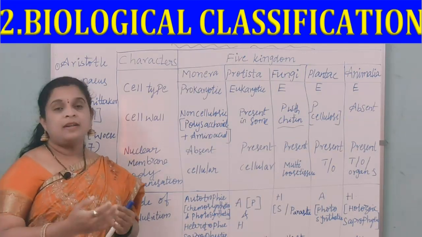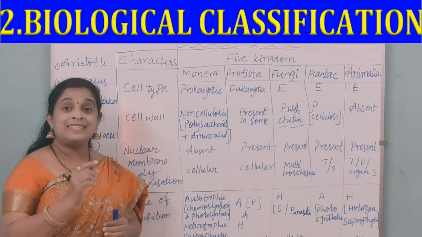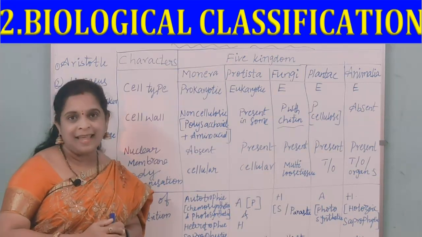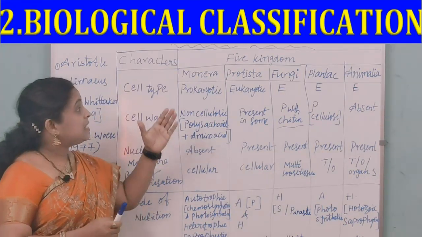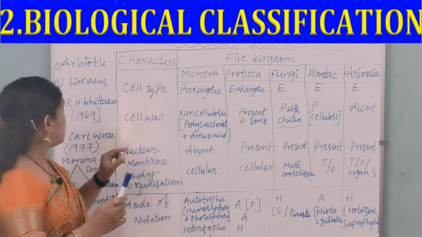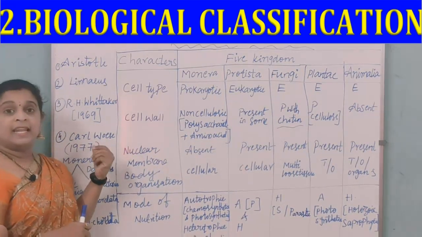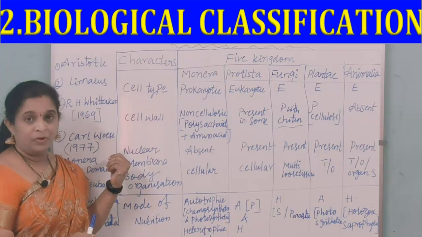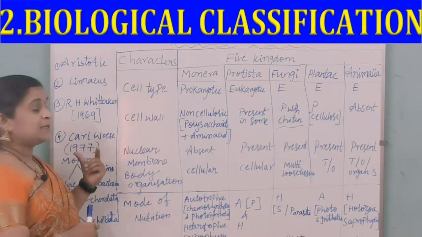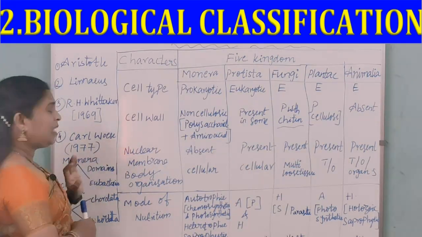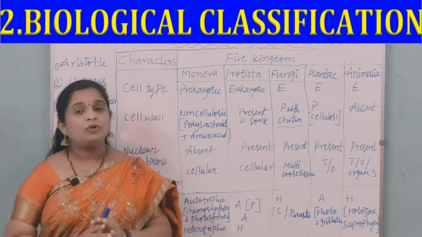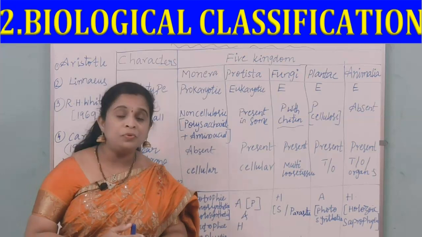But in higher classes, you are going to know that the 6 kingdom classification is there, right? I will give you just a few points. That 6 kingdom classification was done by Carl Woese in 1977. Carl Woese proposed a classification of 6 kingdoms in 1977, and he wanted to divide the Monera into 2 domains.